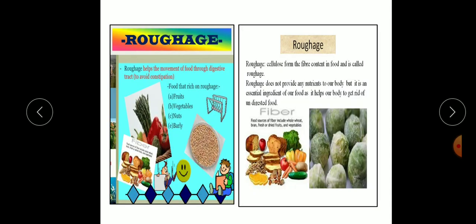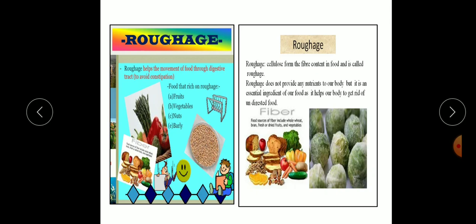Next is roughage. Roughage helps the movement of food through the digestive tract to avoid constipation. Foods rich in roughage are fruits, vegetables, nuts, and barley. Cellulose forms the fibers contained in food and is called roughage. Roughage does not provide any nutrient to our body, but it is an essential ingredient of our food as it helps our body to get rid of undigested food.